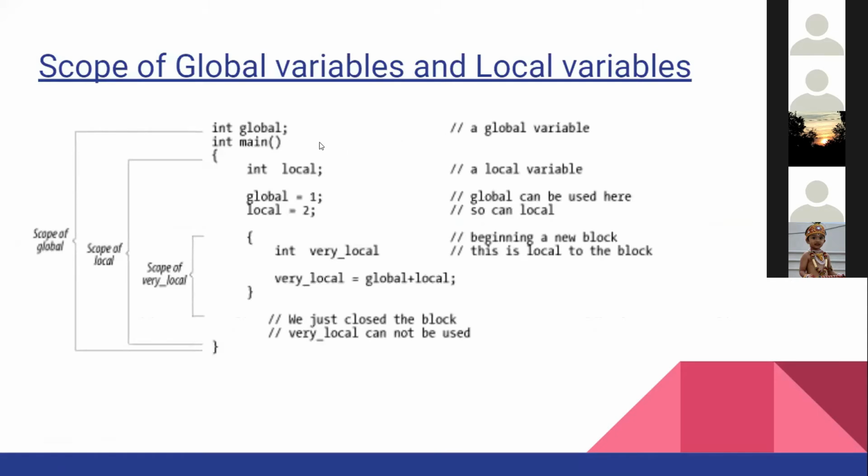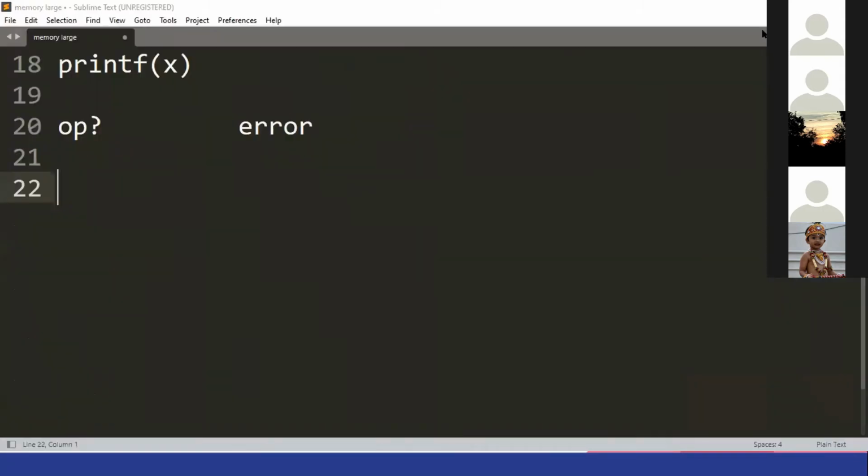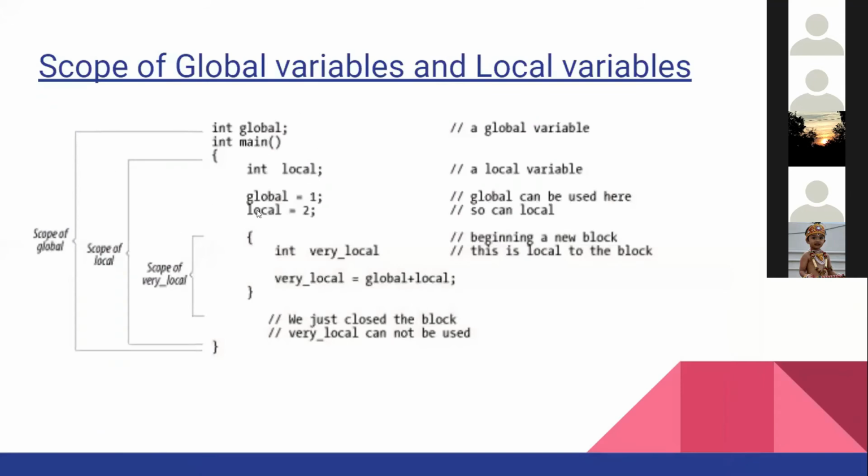You define any global variable by the keyword name global. Okay, int global. First let me explain all this. Let me explain through this. So you declared a global int over here, int global, a global variable. And then there is int main. I told you yesterday, main is a function, right?